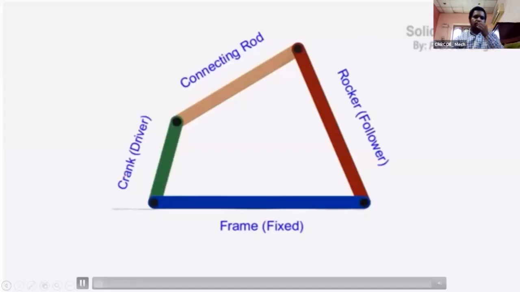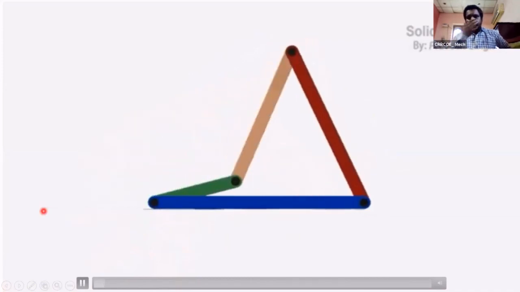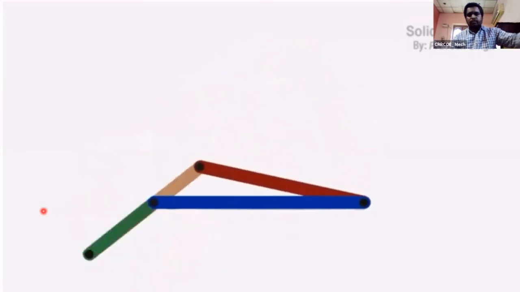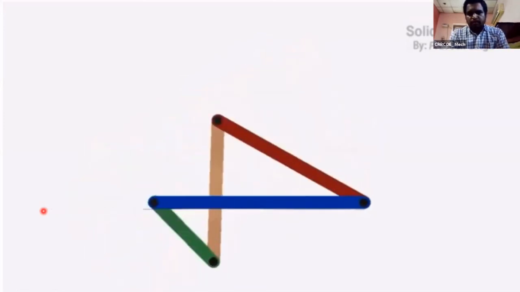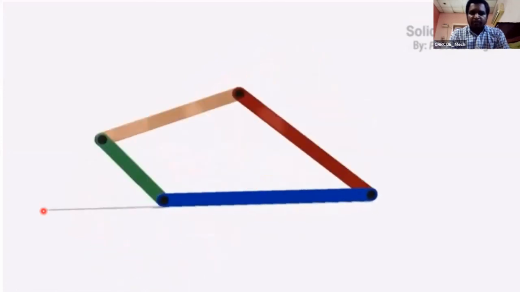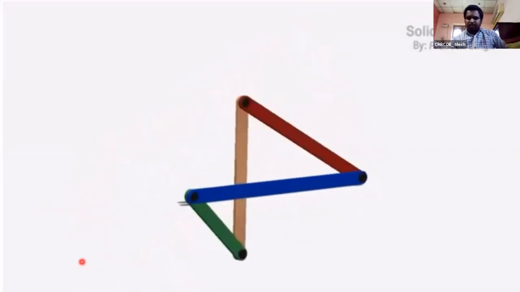See this 4-bar mechanism. Please observe this video. You can understand the different mechanisms and inversions of mechanisms.